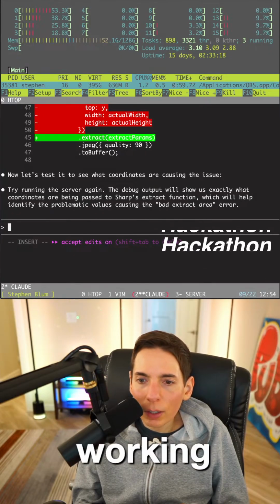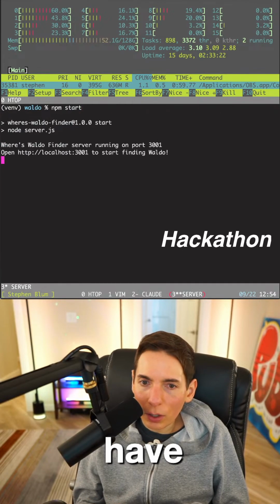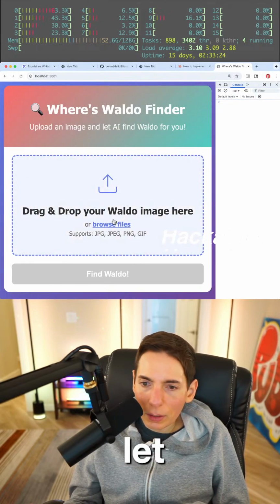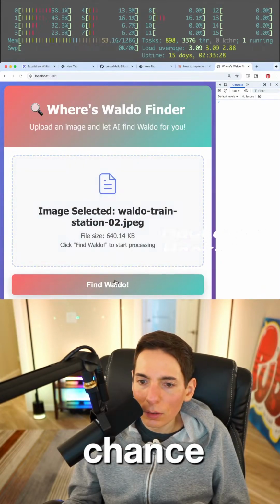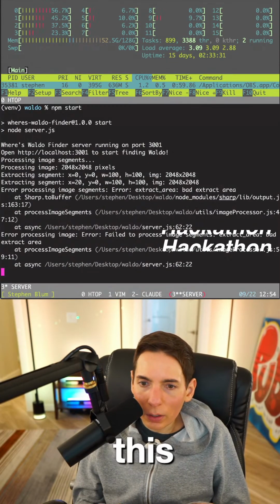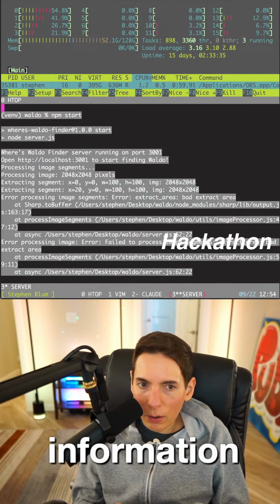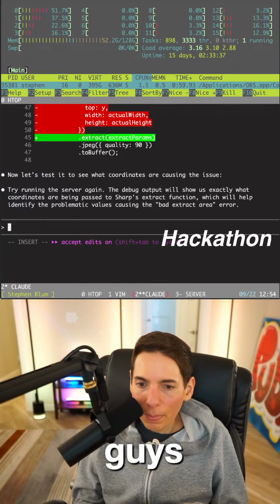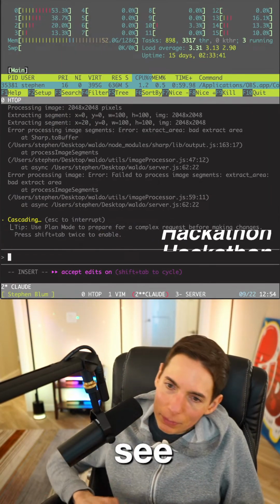All right, try running the server again. Okay, so it's going to have extra debug output this time. We'll give it one extra chance. See, it gave extra debug information. All right, one last chance, you guys. Let's see if it gets it this time.